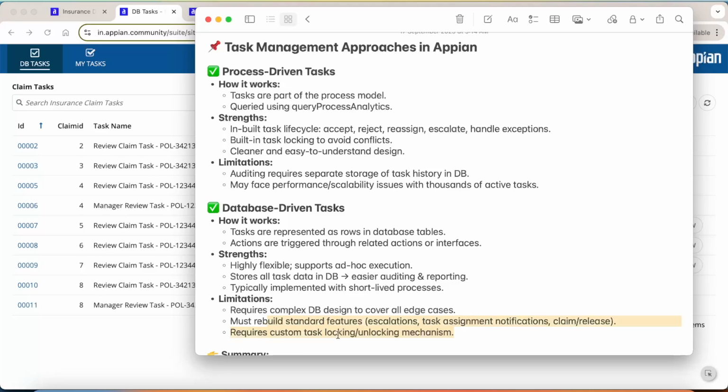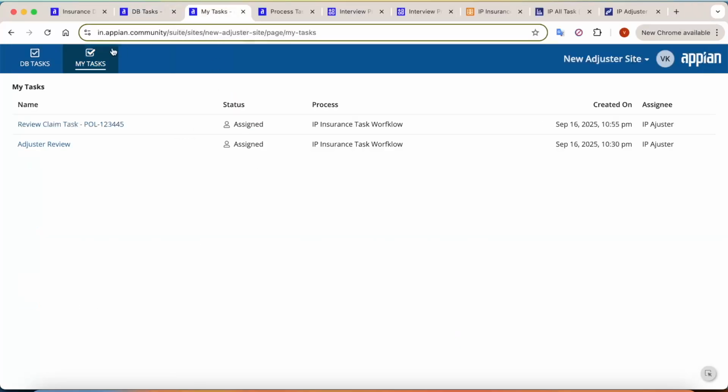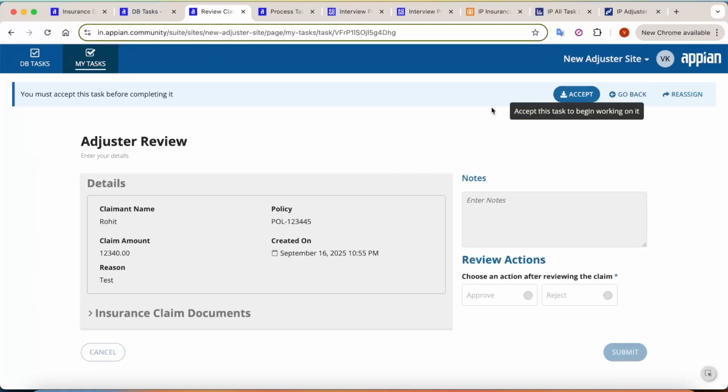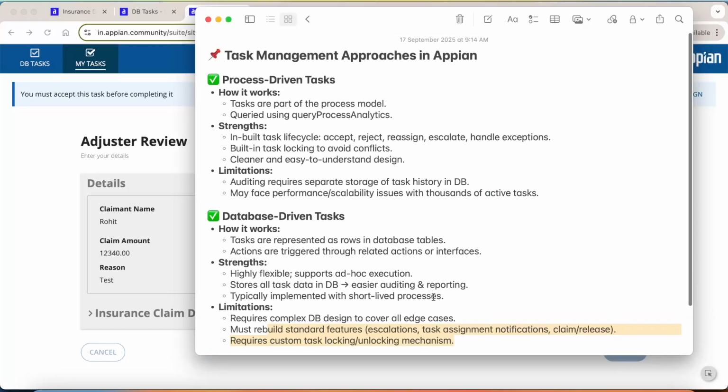Obviously, when you try to accept a task in Appian's approach, it gets accepted, and anytime we can just go and accept a task. But in the database approach, you would have to implement a custom locking feature for that. So that was the overview of the task management approaches in Appian.